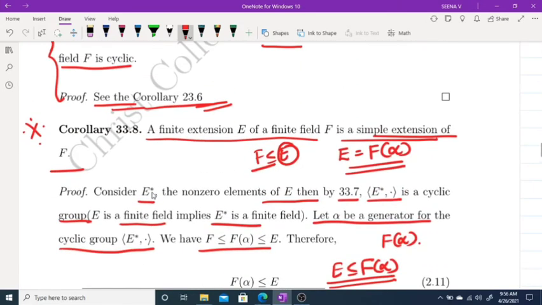Okay, so this is important. A finite extension E of a finite field is a simple extension. The proof is also very simple.